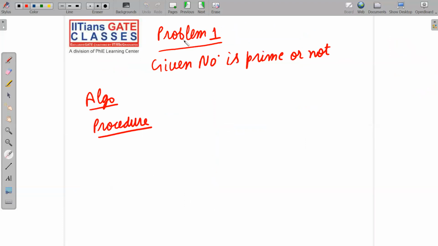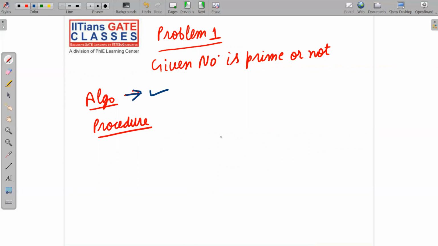See here carefully. Problem one. The first problem is: given a number, is it prime or not? So you will input any number and you want to know whether the given number is prime or not. What will you say for this problem? I will obviously say that an algorithm exists. How? Obviously, you can design an algorithm for it.